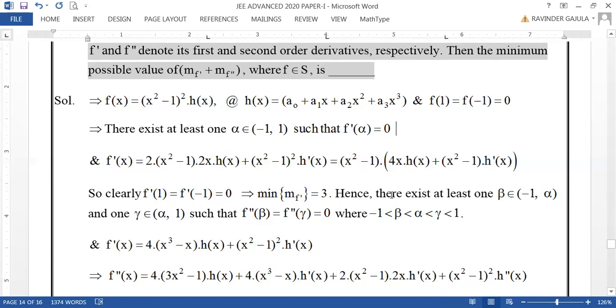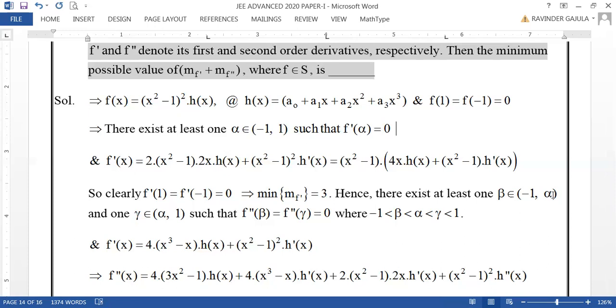Because f dash x is 0 for minus 1, 0 and 1, there exists at least one root beta in the interval minus 1 to alpha, because alpha is in between minus 1 and plus 1.